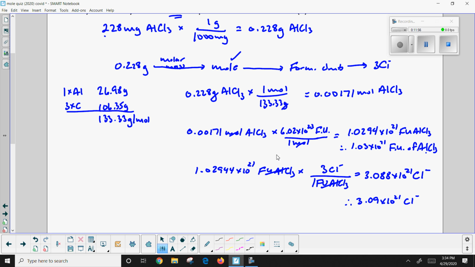So that's it. Just be careful. Show all your unit cancellation. Show your molar mass calculation. And don't forget to round at the end with the appropriate significant digits. That's it.